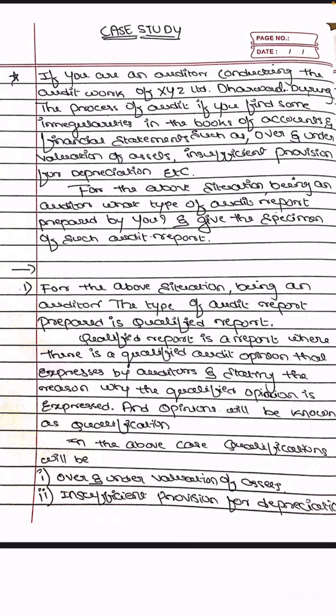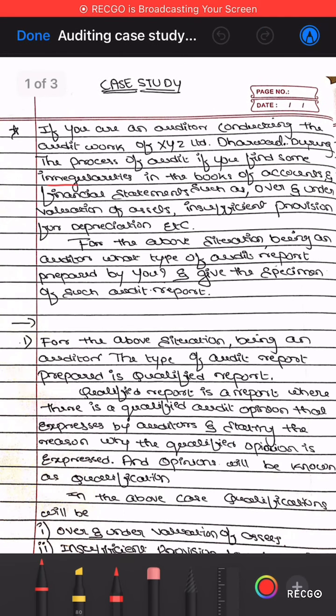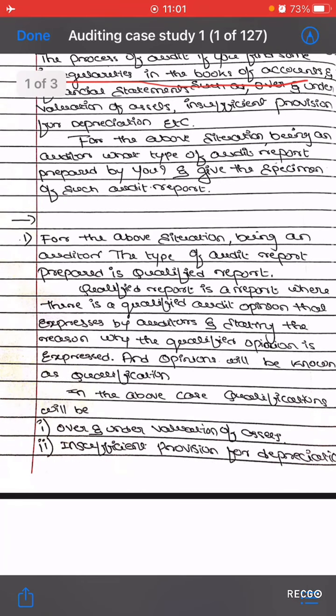Then in this case study, are irregularities there or not? Yes, they are mentioned in the question. So as an auditor, which type of report do you have to prepare, clean or qualified? It is the qualified report which we have to prepare. So we got our first answer. The first question is, for the above situation, being an auditor, what type of audit report will you prepare? Qualified. You have to write down the reason for it, and you have to mention the meaning of that particular report.